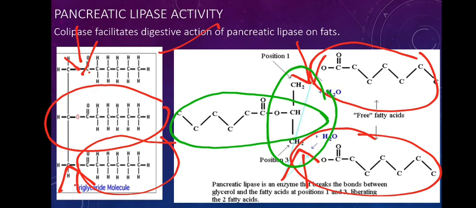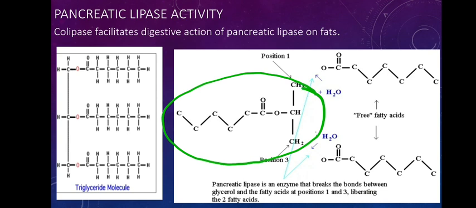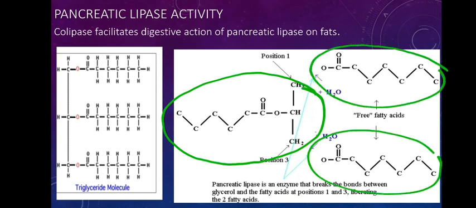I said if there are 3 fatty acids linked to a glycerol molecule, it is triglyceride. If 2 of them are present, diglyceride. If there is only one, monoglyceride. So by the end of the pancreatic lipase activity, you are going to see one molecule of monoglyceride and 2 fatty acid molecules formed.